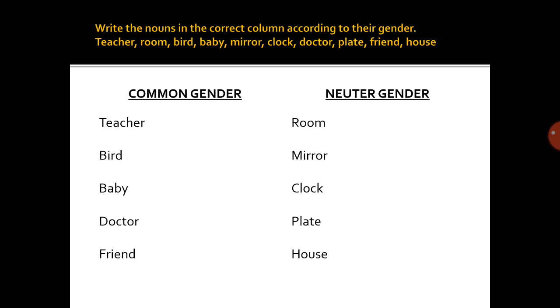So children, I hope that you have understood all the kinds of gender.